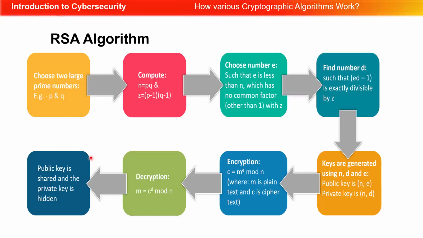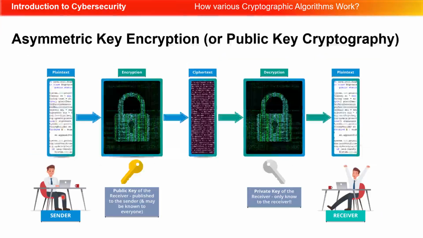cryptographic algorithm, there are two keys. The public key is shared, and that's what's used to encrypt the message. But only the person with the private key, the intended party, can decrypt the message. Here again, an example of the asymmetric key encryption or public key encryption. We have plain text here. A public key that everybody knows about, similar to a mailbox or an address, is used to encrypt the message. It becomes ciphertext. However, only the intended party has the private key, which can decrypt the message.